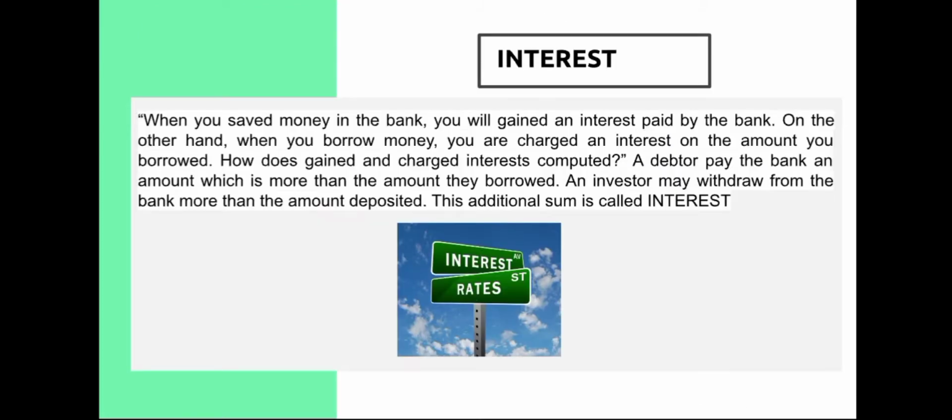First, let's try to understand what interest means. When you save money in the bank, you will gain an interest paid by the bank. On the other hand, when you borrow money, you are charged an interest on the amount you borrowed. So how is it computed? A debtor pays the bank an amount which is more than the amount they borrowed, and an investor may withdraw from the bank more than the amount deposited. This additional sum is called the interest.